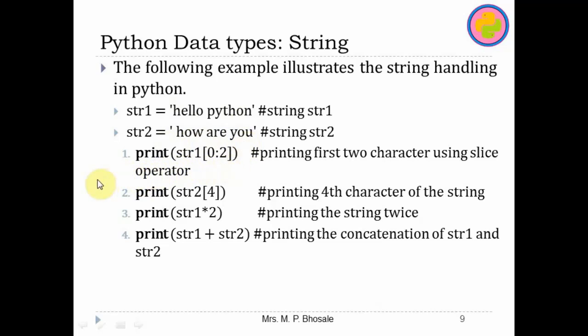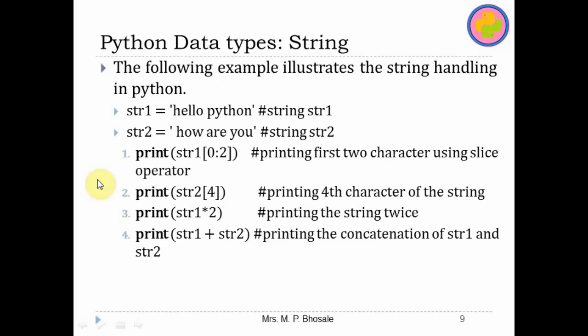Now to print the string, or a specific character in the string, or a range of characters in the string, we can use indexing or slicing, because a string supports indexing and it is an ordered collection of alphabets or characters.